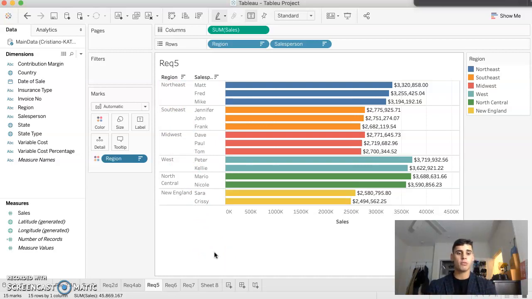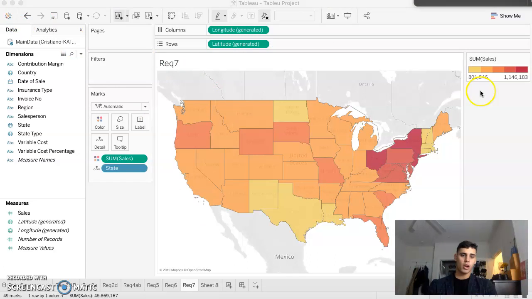Therefore, there are more people working in the market, making it more competitive. So even though it has the highest sum of sales, the money is divided among a lot of salespeople. So this was my project.